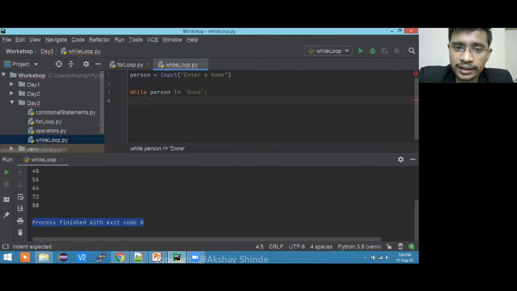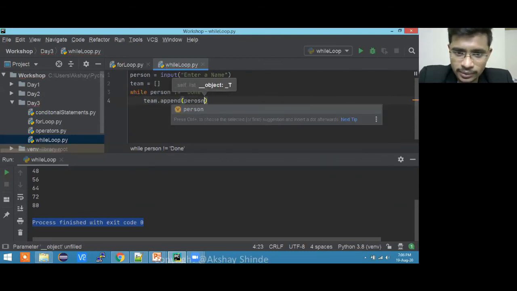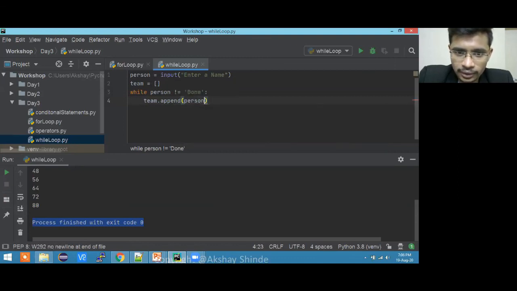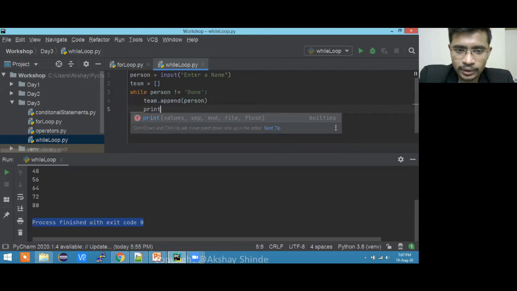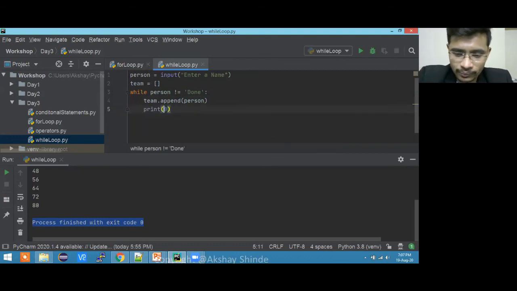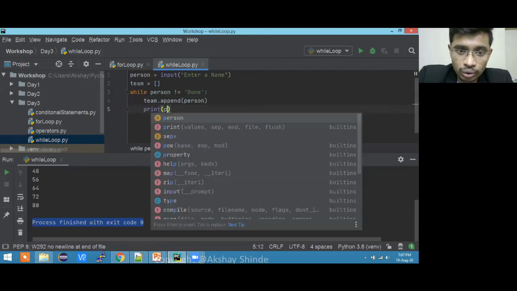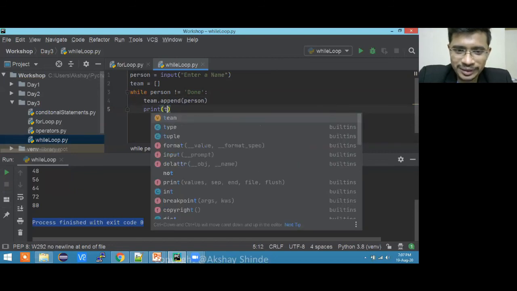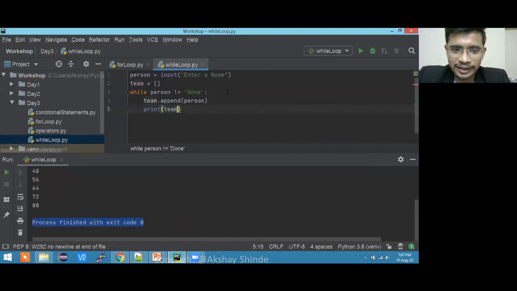How to add into the list? I don't have a list, so let me create a team variable over here with an empty list. And can anybody tell me how to add into a list? Dot append, okay. The append method will help you append the person into the list, and at the end I'm going to print the team actually, not person. You can't print person, only one will come, okay.